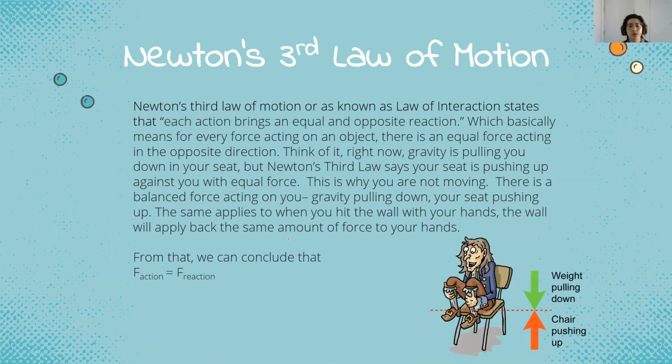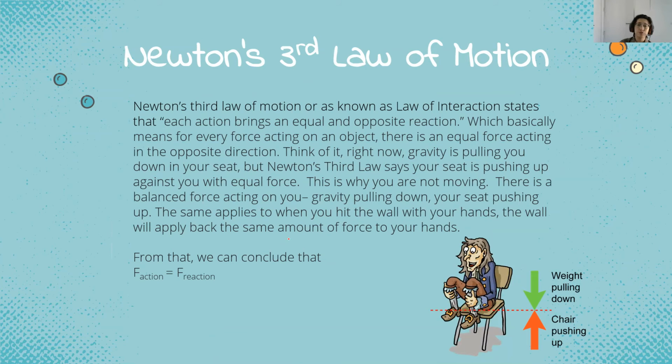Next, we have Newton's third law of motion. Newton's third law of motion, also known as the law of interaction, states that each action brings an equal and opposite reaction, which basically means for every force acting on an object, there is an equal force acting back. Gravity is pulling you down in your seat, but Newton's third law says your seat is pushing up against you with equal force. This is why you are not moving.